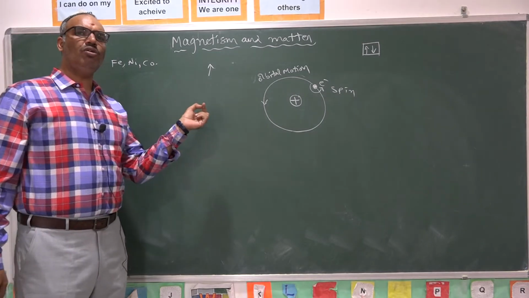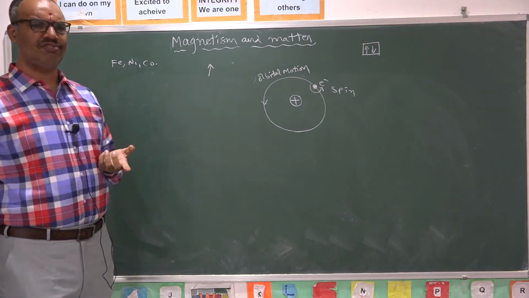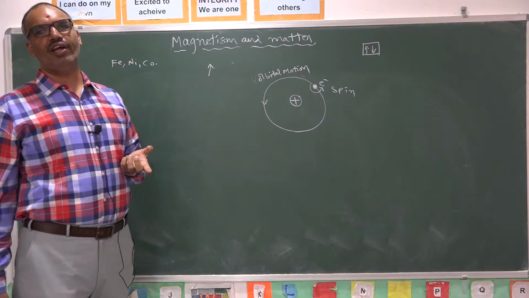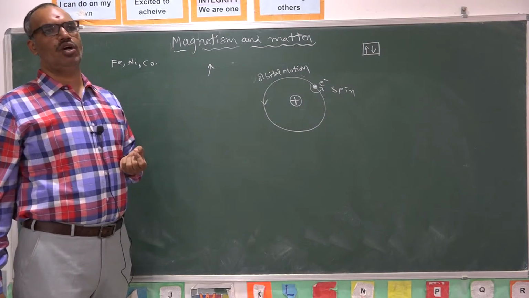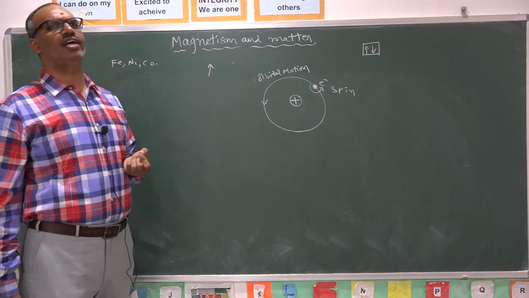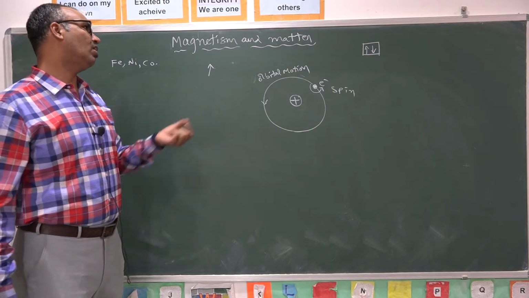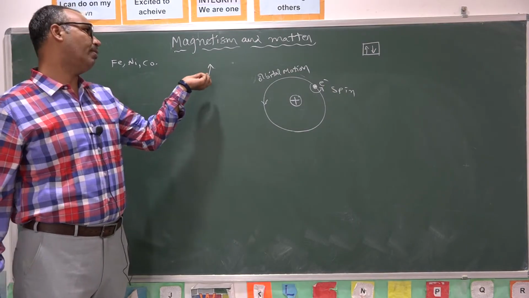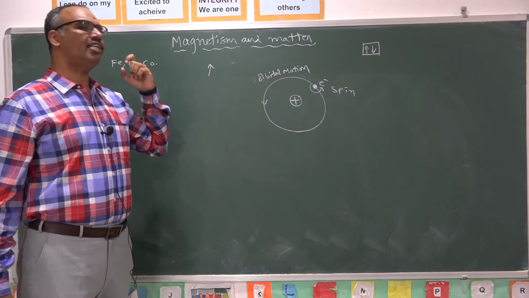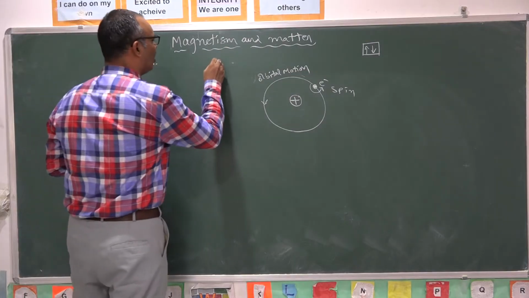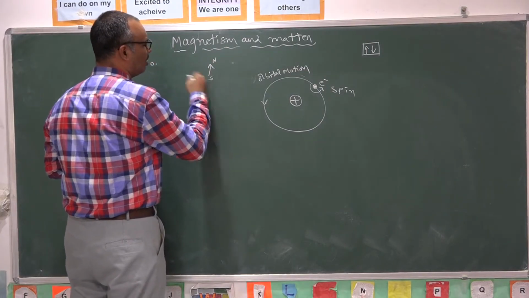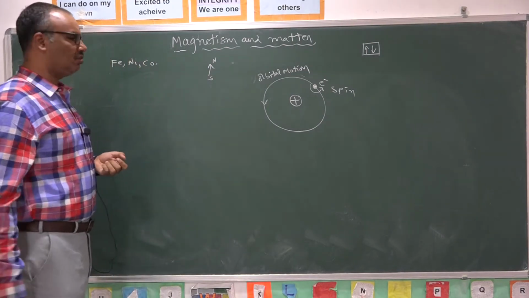If a molecule you consider, it's composed of so many atoms. Every atom is constituting a certain magnetic field. Hence, the total magnetic field exerted by the molecule is called molecular magnetism or molecular magnet. It is also represented as an arrowhead like this. Here, arrowhead represents North Pole and the tail represents South Pole.